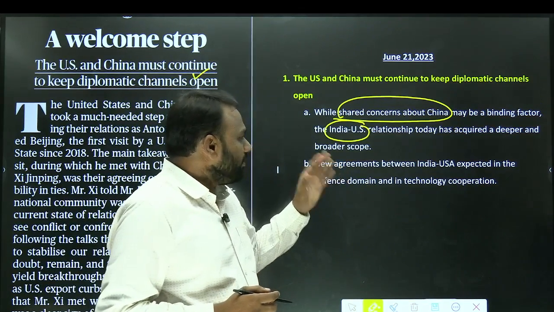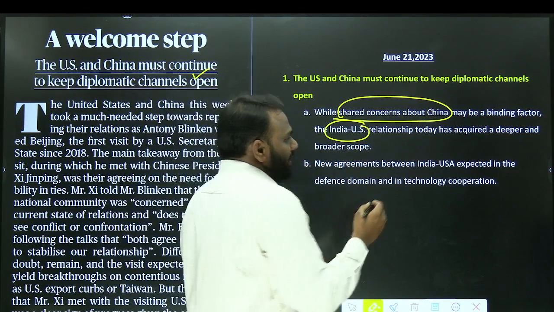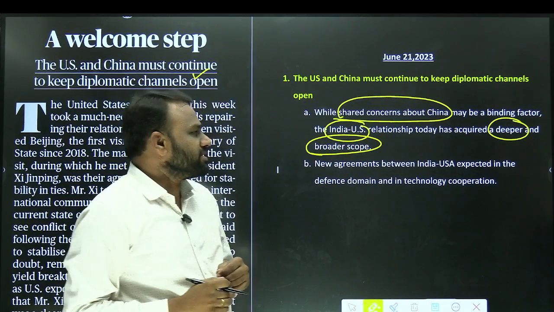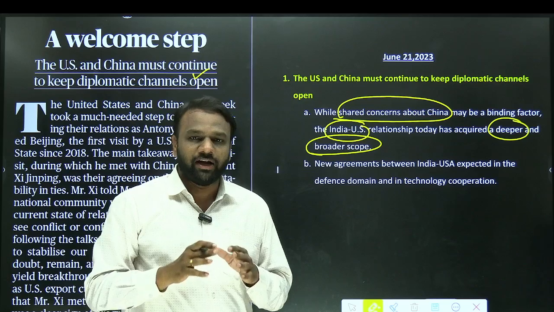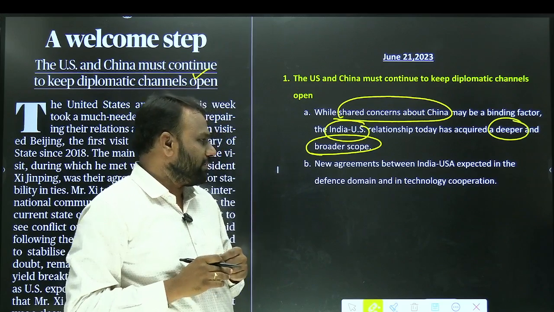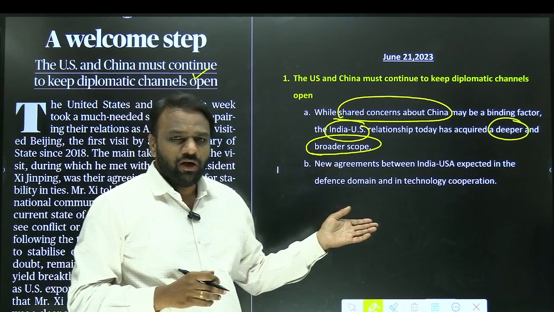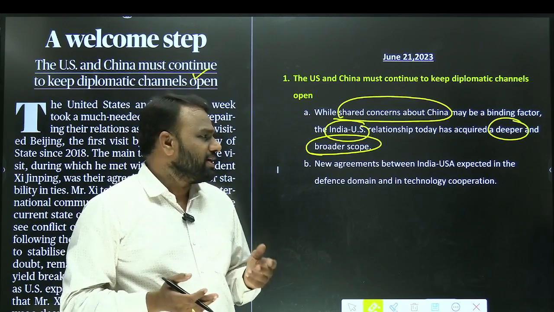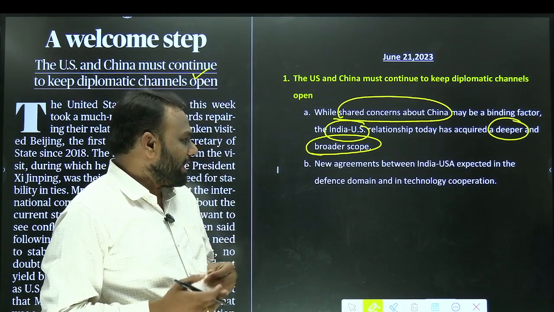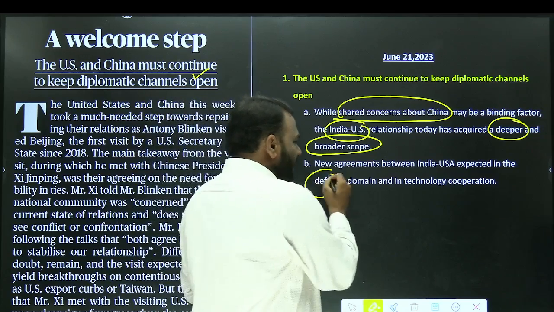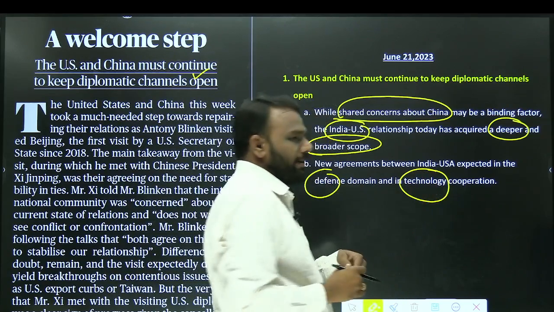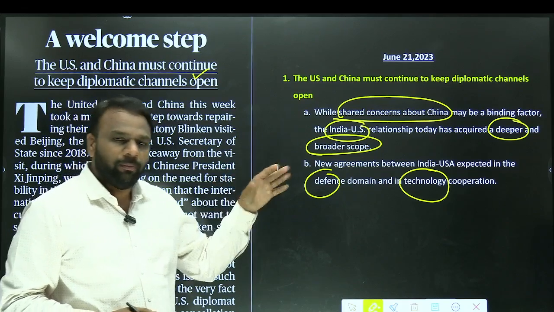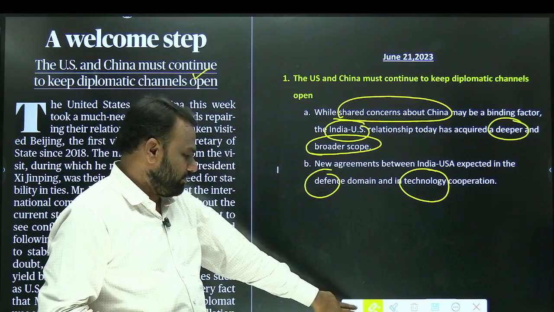But now India has gone beyond the shared concerns and we have established a deeper relationship with USA. It means shared concerns are not the only reason for India and US ties, there are other reasons as well. Next, very soon our Prime Minister Narendra Modi ji is going to visit USA. During this visit, some important agreements with respect to defense and technology are going to take place. These points are only important from the mains point of view.